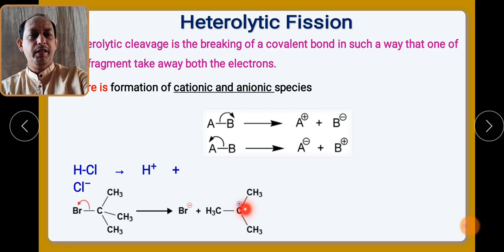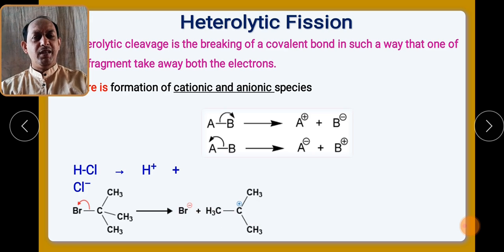So C will carry positive charge and Br will carry negative charge. In the same manner we can write a number of examples for heteroatomic species. This heterolytic fission generally takes place where the bonds are contributed by heteroatoms, for example HCl, or where there is a bond formation between carbon and halogen, carbon and oxygen.